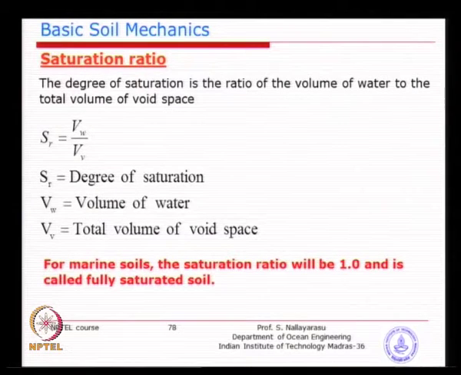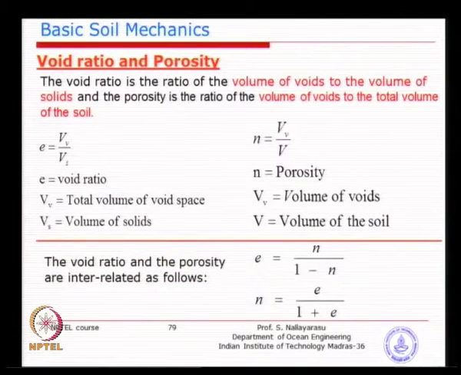Some of the simplest things is the saturation ratio. If it is 100% saturated, the volume of voids is fully filled with water. So, Vw by Vv, both of them are equal, that means it is full, and partly saturated means the volume of water is going to be less than the volume of voids. So, it can vary from 0 to 1. This ratio tells you whether the soil is saturated, partly saturated or dry.